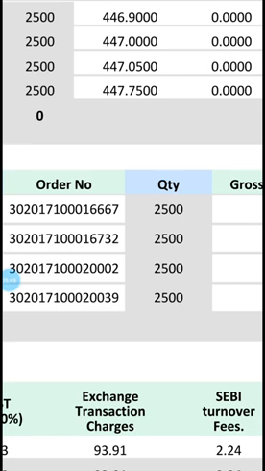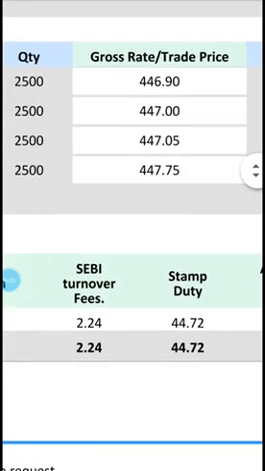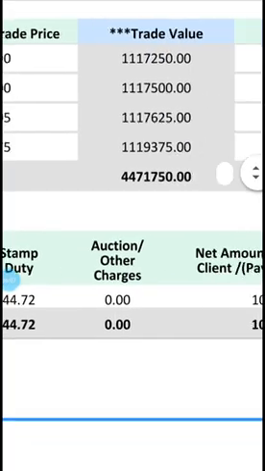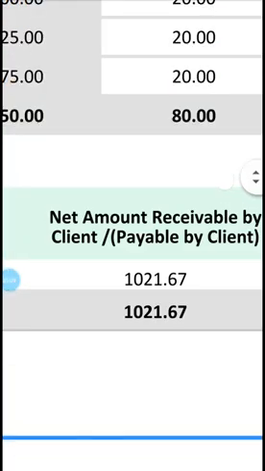Whenever you are entering a trade, you should calculate what my brokerage and what my tax will be, how much it will come to. Based on that, you have to buy and you have to exit. That is a major important thing. Whenever you have bought, you have to check the contract note every evening, see the status and the final amount. So the final amount is 1021 rupees you are receiving. Out of 1500 rupees, they are deducting almost 400 rupees. So you have to plan how much the reductions are, and work it out based on the taxes.